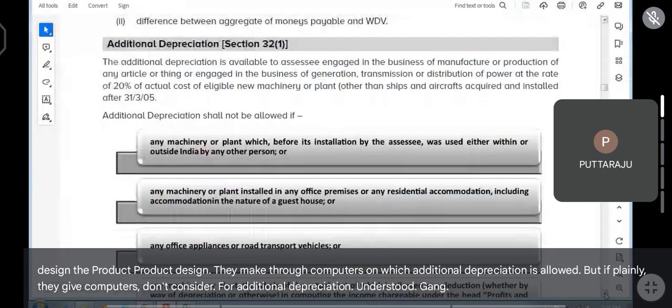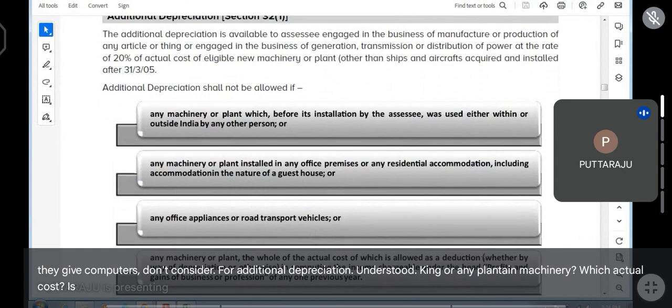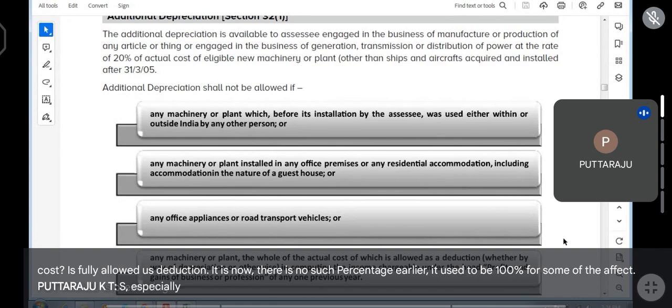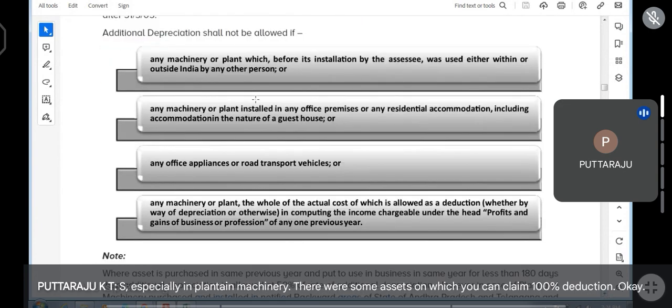Or any plant and machinery whose actual cost is fully allowed as deduction. Now there is no such percentage. Earlier it used to be 100% for some of the assets. Especially in plant and machinery, there were some assets on which you could claim 100% deduction. Any doubt in this?